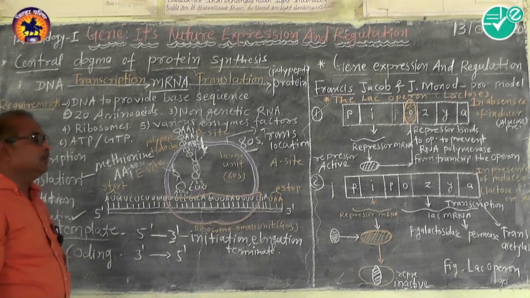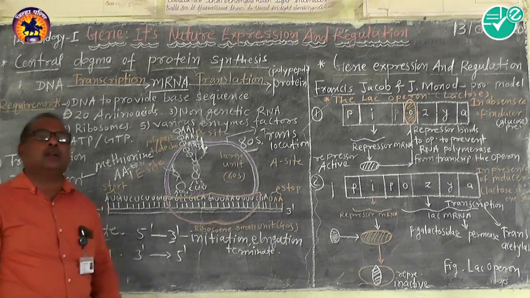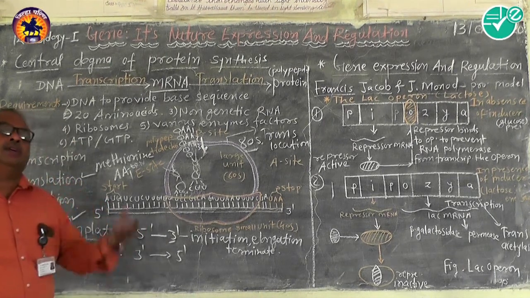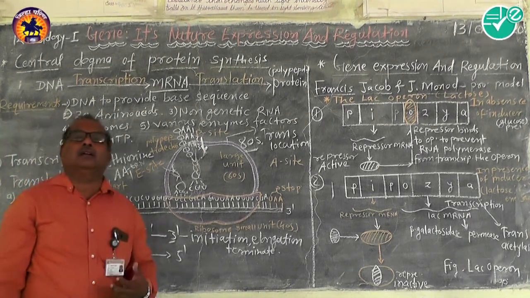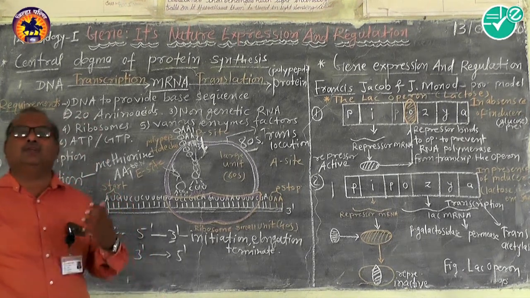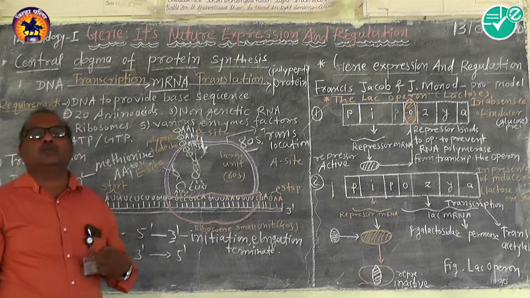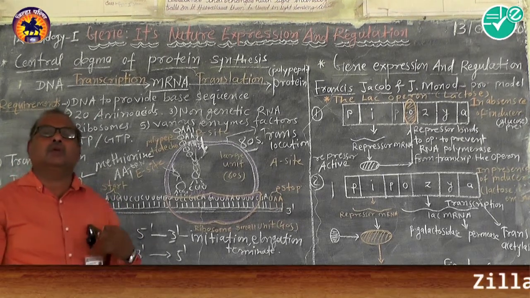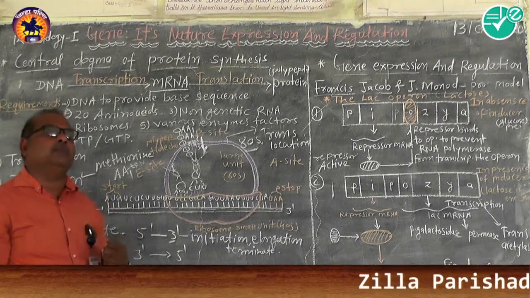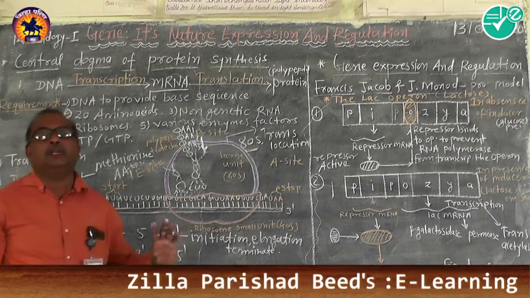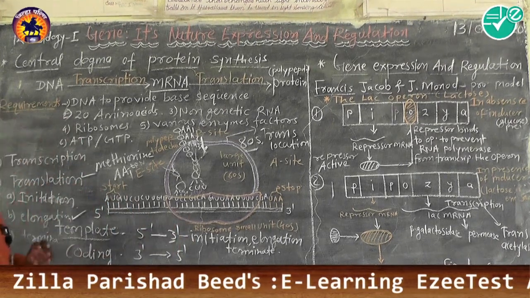Sometimes there are two or more ribosomes, and the resulting protein molecules are more than two; this condition is called polyribosomes. This is the complete process of translation.